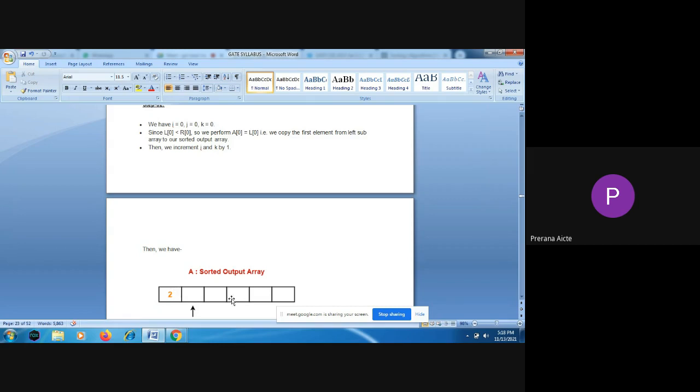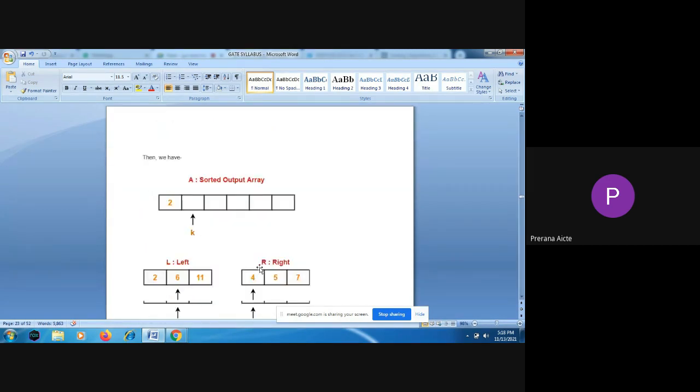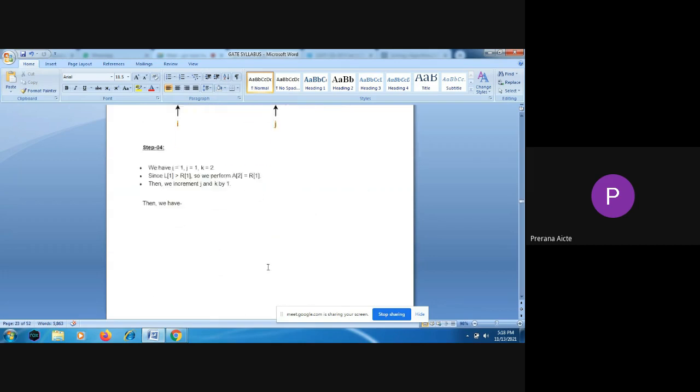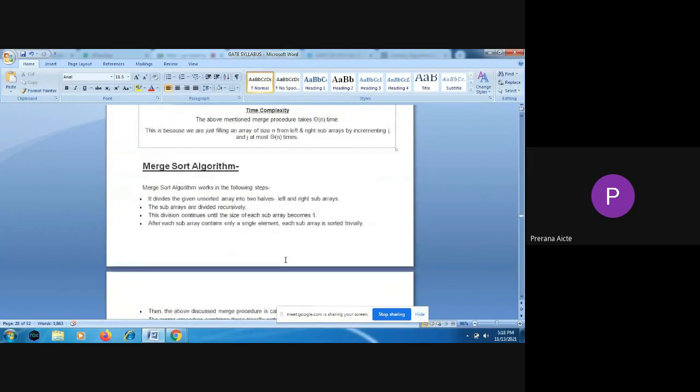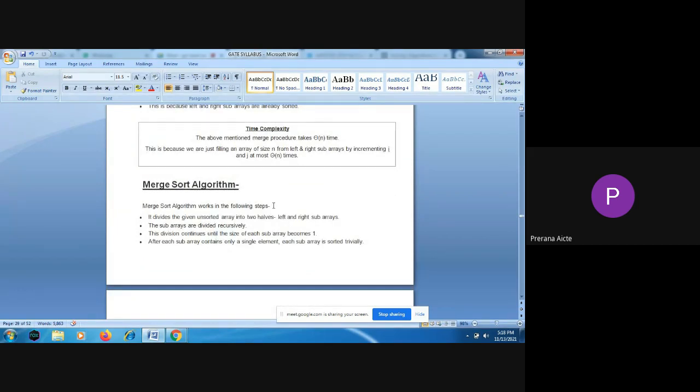Finally we are going to have two sublists which are in the sorting order, and we keep those two sublists as the final list in the sorting order. Like that merge sort takes place. We are going to have order of n log n time complexity for this merge sort.